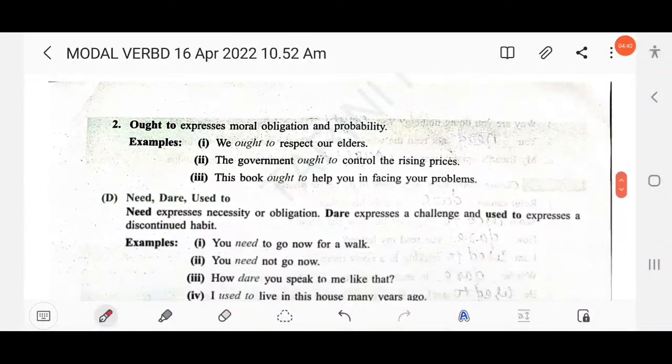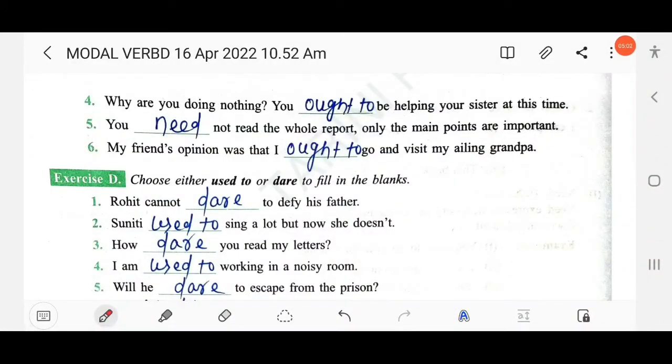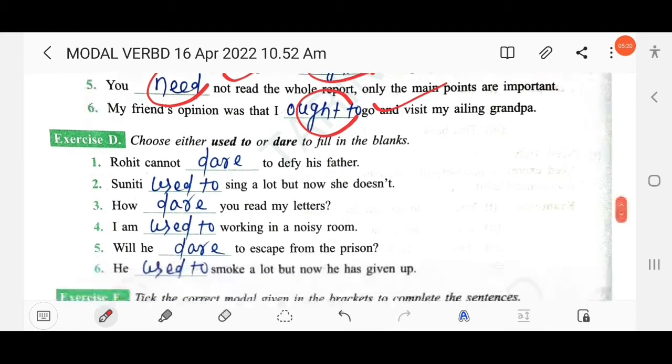Next, why are you doing nothing? You ought to help. You ought to be helping your sister. Then next, you dash not read the whole report. Only the main points are important. You need not. Next, my friend's opinion was that I ought to go and visit my ailing grandpa.